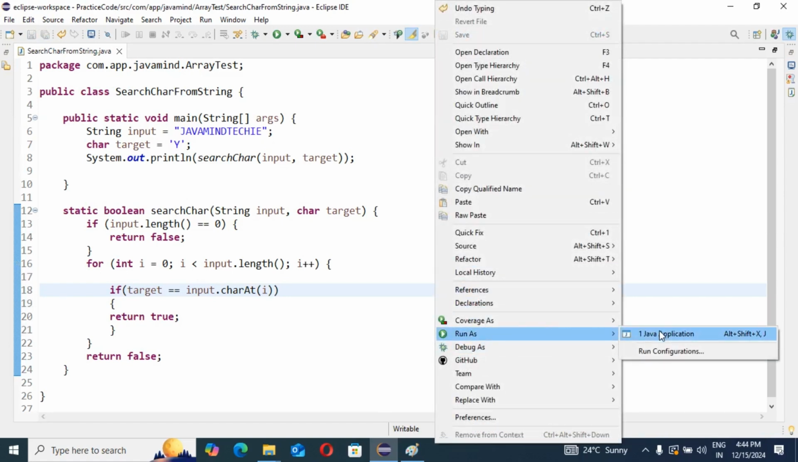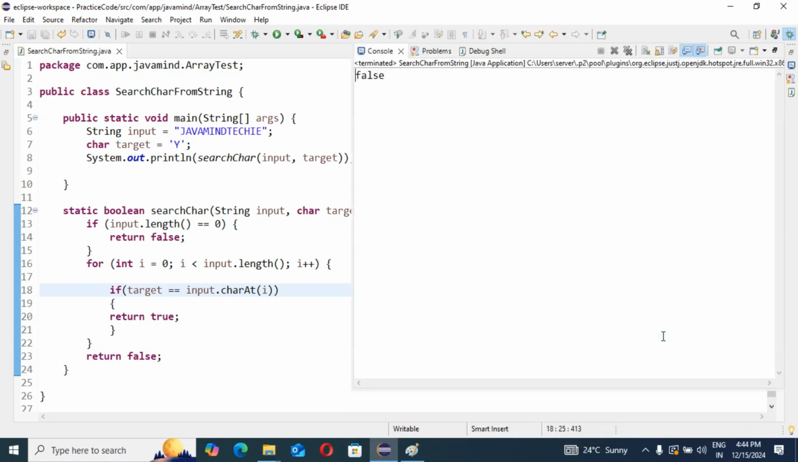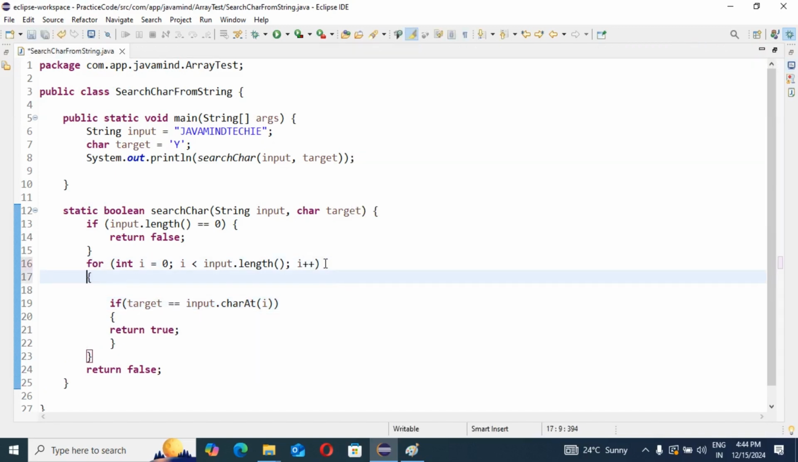Now the y character is also not there in our string, correct? Then we can see what result is coming. See, you can see here false. But that time I made a mistake. We didn't write this logic in our if condition. Correct? So you can see here.